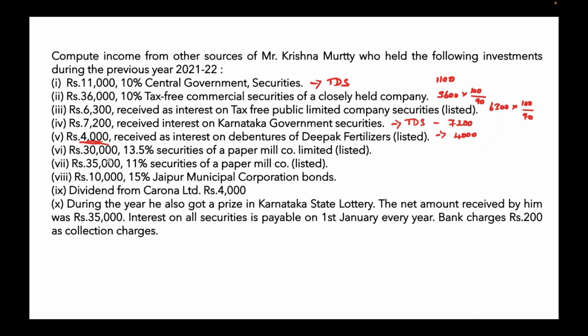Next, 30,000, 13.5% securities of Paper Mill Company Limited, listed. So this 30,000, 13.5% belongs to less tax securities. So in case of less tax securities, if the interest rate is given, we need not gross up. So we can take it as such, 30,000 into 13.5%.